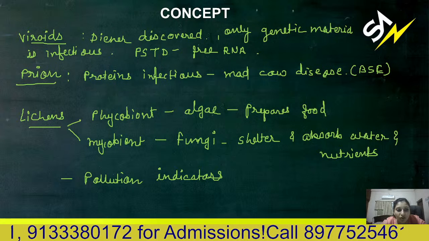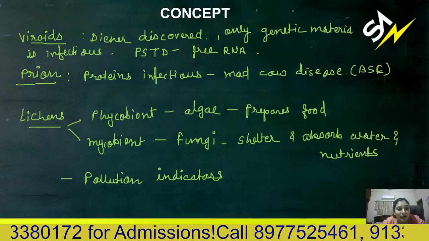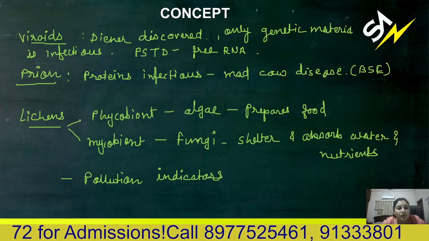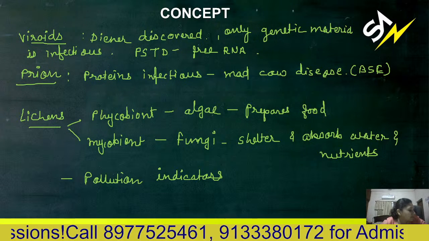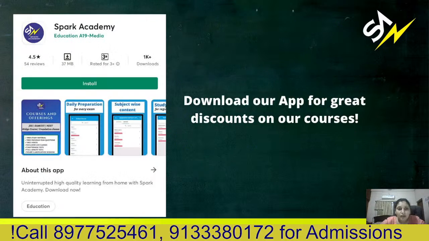So lichens are the best pollution indicators in a particular area. If lichens cannot grow, then your area is a very polluted area. So they are pollution indicators.